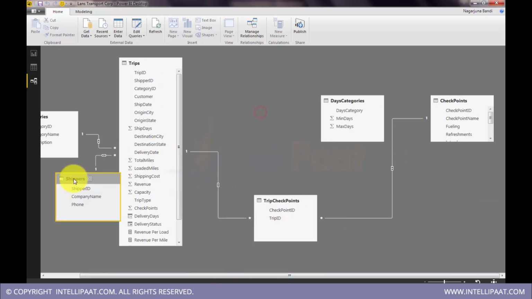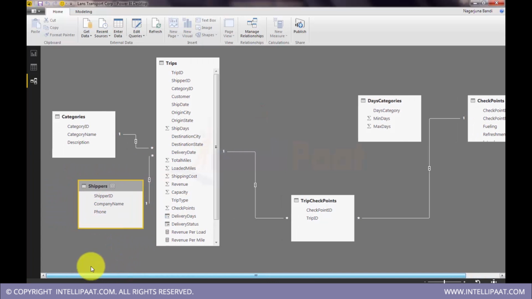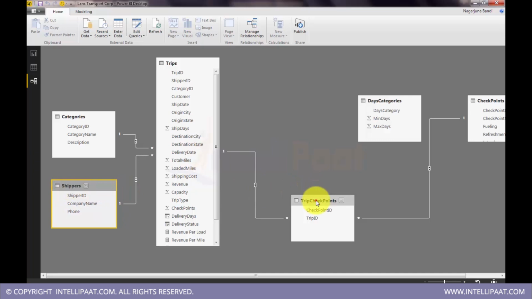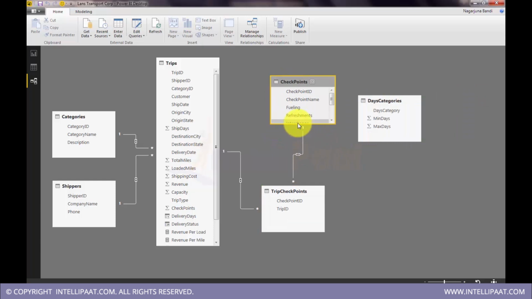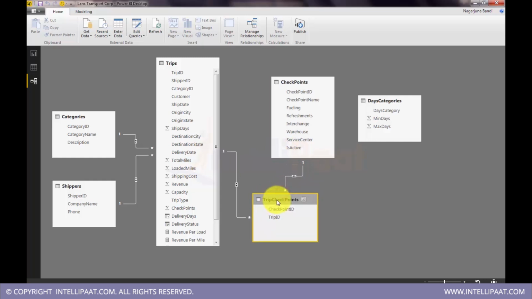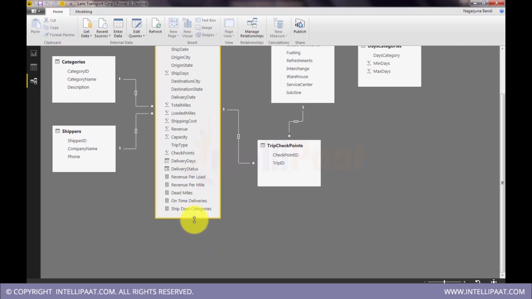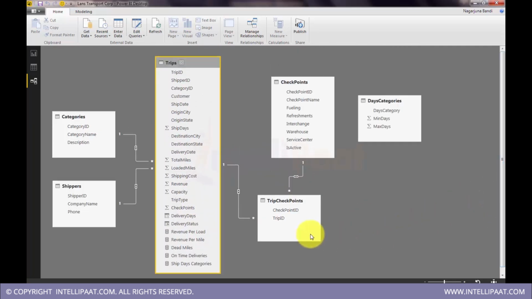So if you can see here, these two tables, categories and shippers, we got from Northwind Open Data, from Azure. You can see these are the checkpoints, and these checkpoints are linked to our actual data with this many to many link table. What it will do is join trip ID to trip ID and checkpoint ID to checkpoint ID. So you open this relation just to check it out.